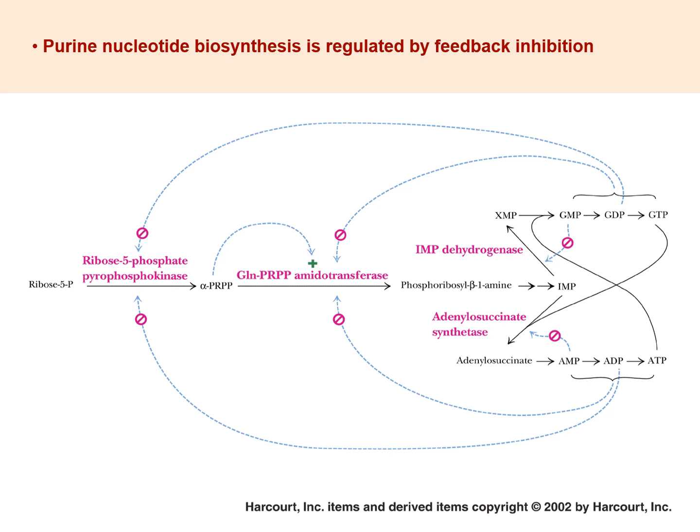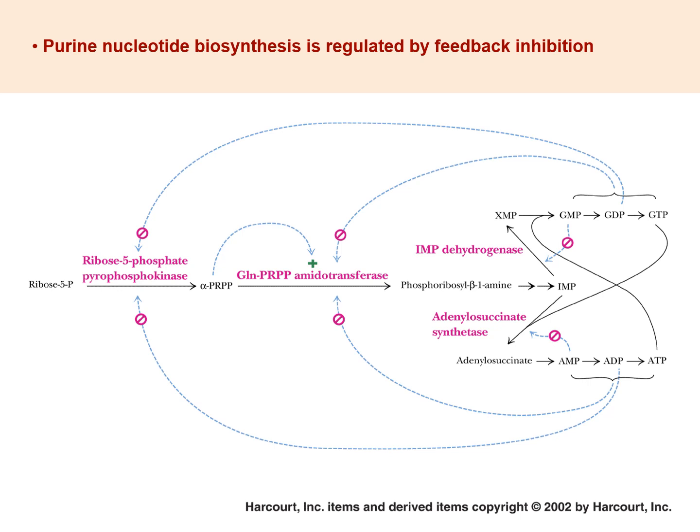So synthesis of PRPP to 5-phosphoribosylamine, which is catalyzed by the enzyme glutamine PRPP amidotransferase. This is tightly regulated and this is feedback inhibited by AMP, ADP, ATP and by GMP, GDP and GTP.